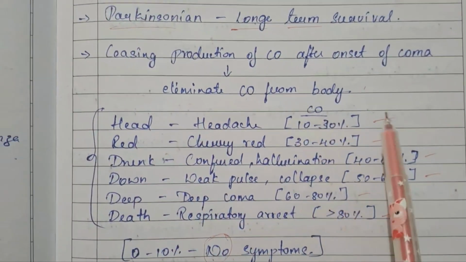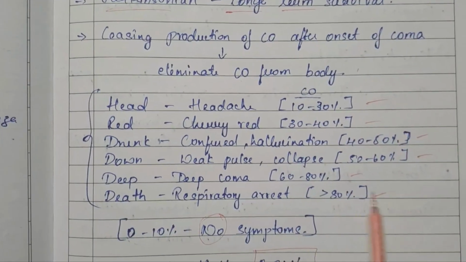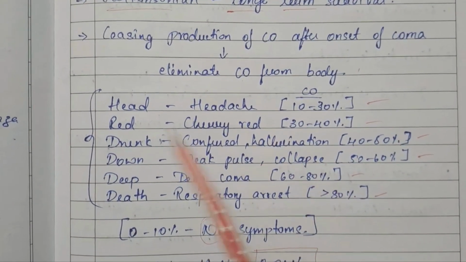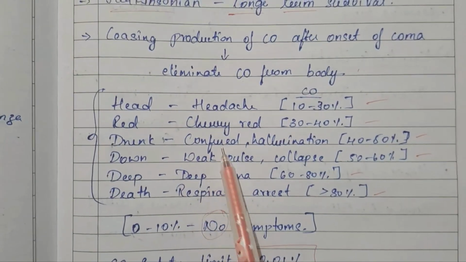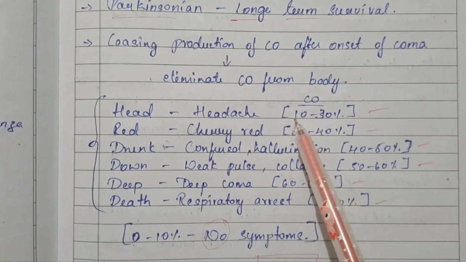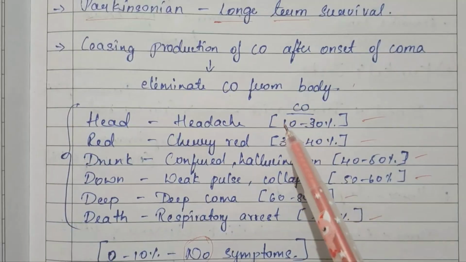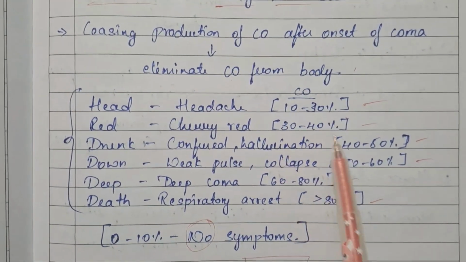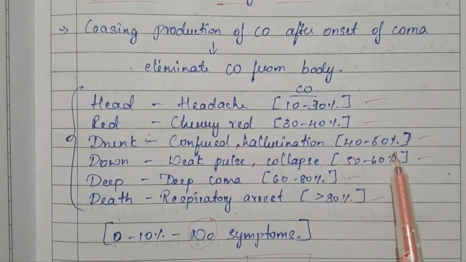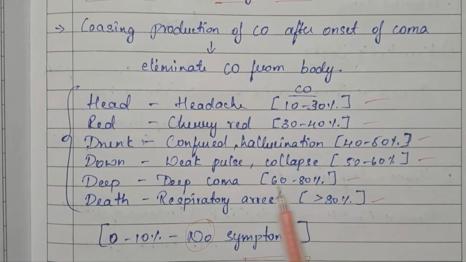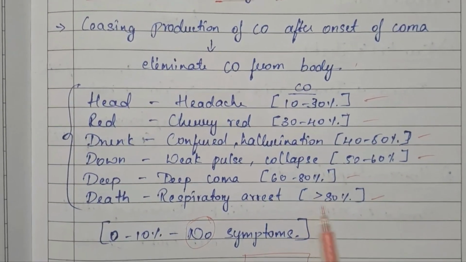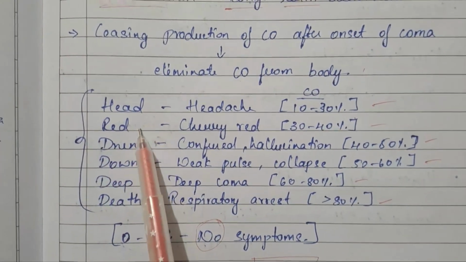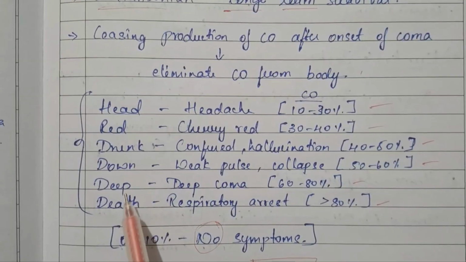So this is the important table which says about the percentage of carbon monoxide and what signs and symptoms we can see. So first are the percentages. First is 10 to 30%, the next is 30 to 40%, next is 40 to 50%, 50 to 60%, 60 to 80%, and more than 80%. Here we can remember this with the mnemonic: head, red, drunk, down, deep, death.